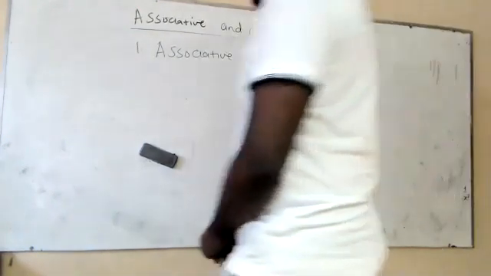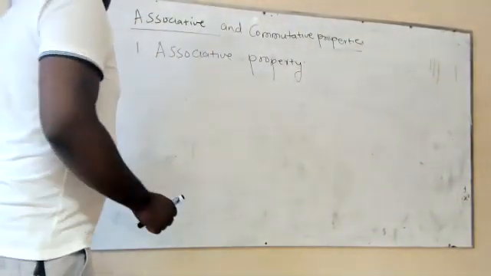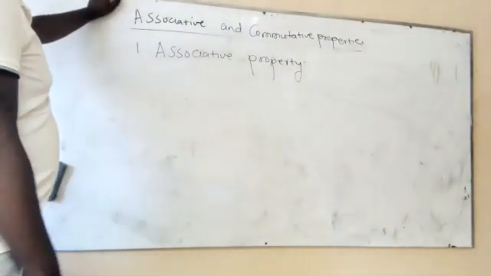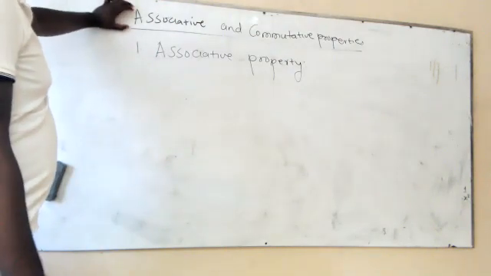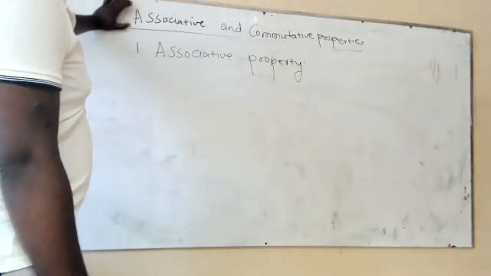All right, let's start. As I've said on our WhatsApp group, today we are going to do 3 important topics, of which is about associative and commutative properties.